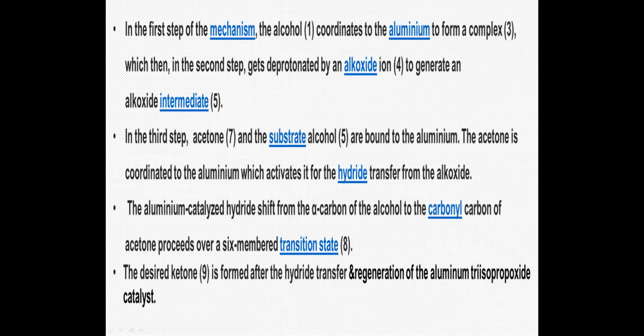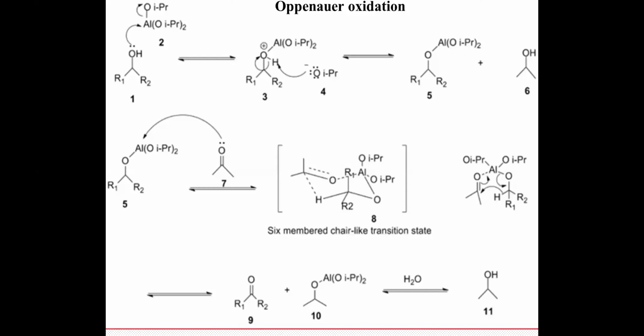So the first step of the mechanism is that alcohol forms a coordinate complex with your aluminum to form complex 3, with the liberation of an isopropoxide ion.